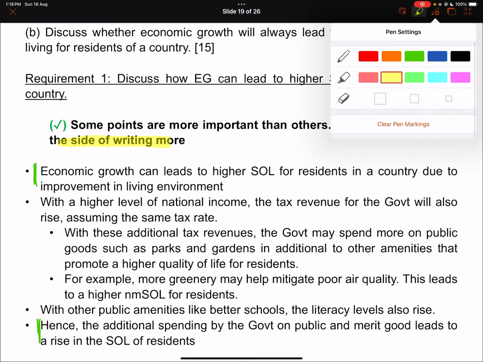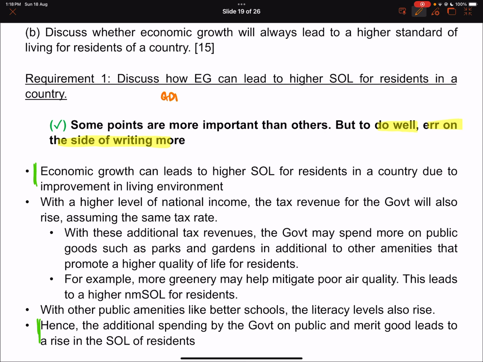So you say, okay, I've already covered how GDP increases can lead to an increase in material standard of living. Is there a way to get me to non-material standard of living? And there is actually, right? So when there's higher GDP growth, firstly, the tax revenue of the government will increase. Okay, why? Because there are two types of taxes that will increase when GDP growth increases. And that is firstly, corporate taxes. And secondly, income taxes. Maybe I shouldn't put taxes, but tax revenue, the money that the government collects.